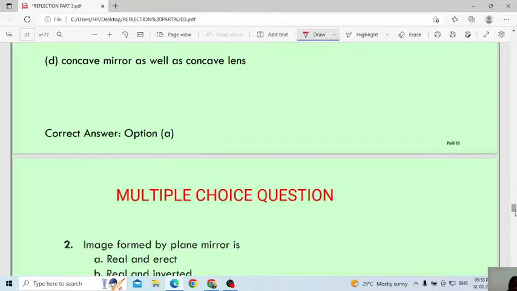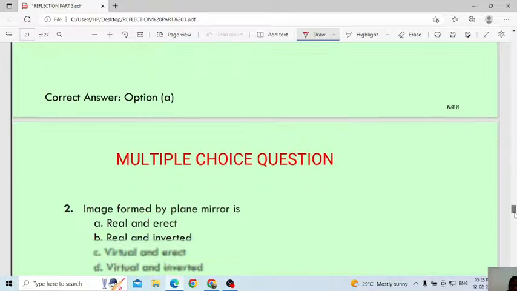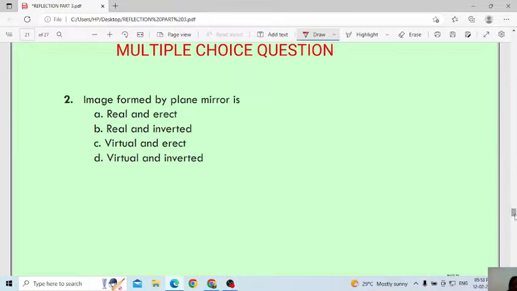I will move to the next one. Tell me, image formed by a plane mirror. Which type of image will you get in the plane mirror? This I explained so many times.